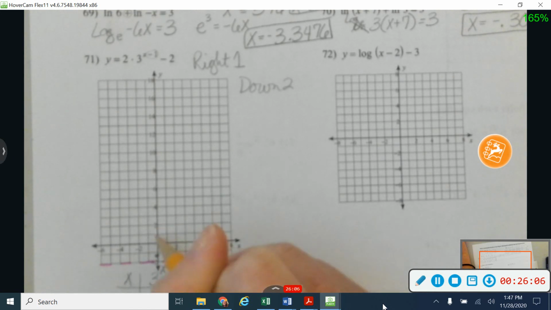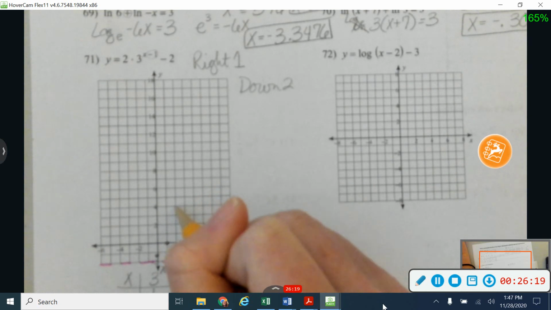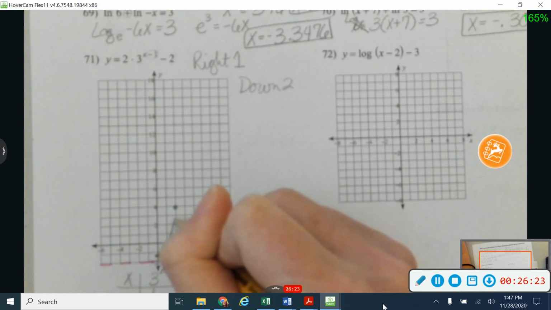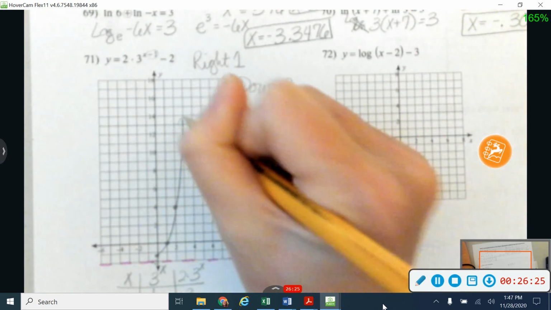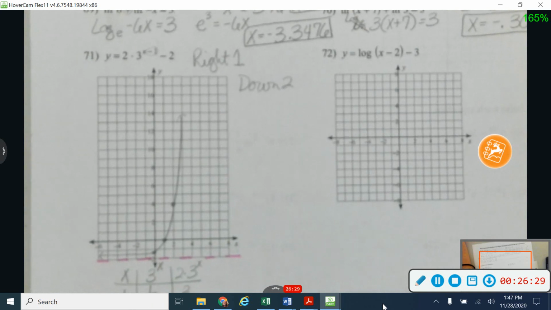And then I'm going to go to 0 2, and I'm going to move to the right 1 and down 2. And I'm going to go to 1 6, and I'm going to move to the right 1 and down 2. And so that gave me a vertical stretch, and my right 1 and down 2.